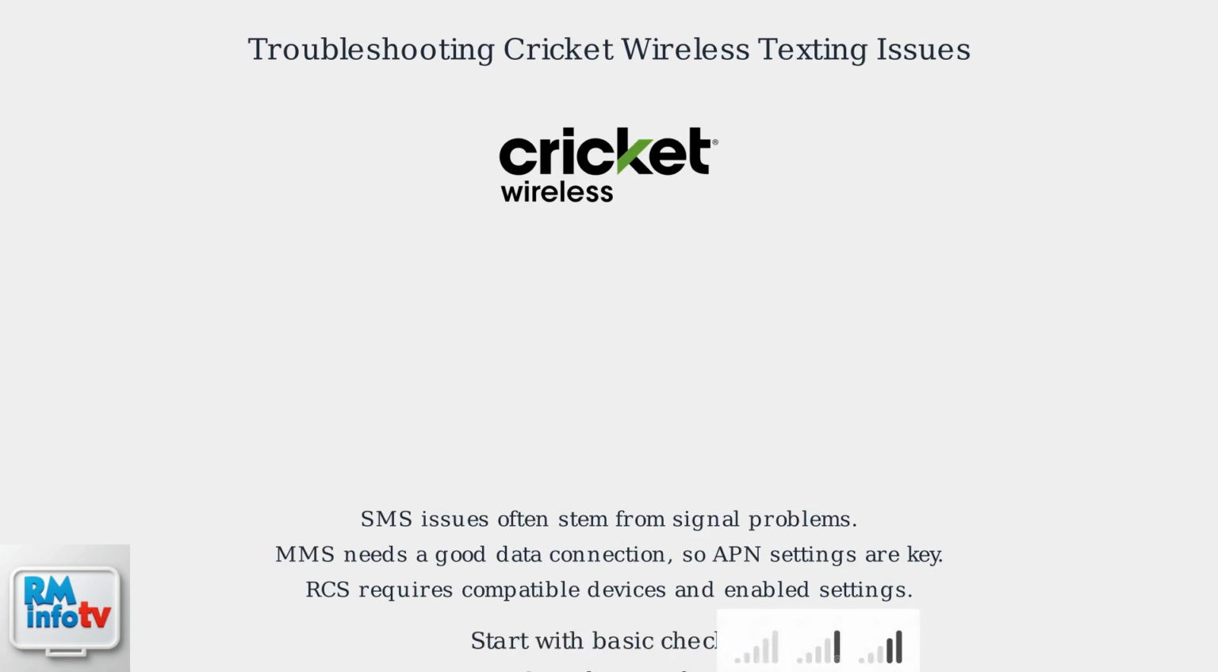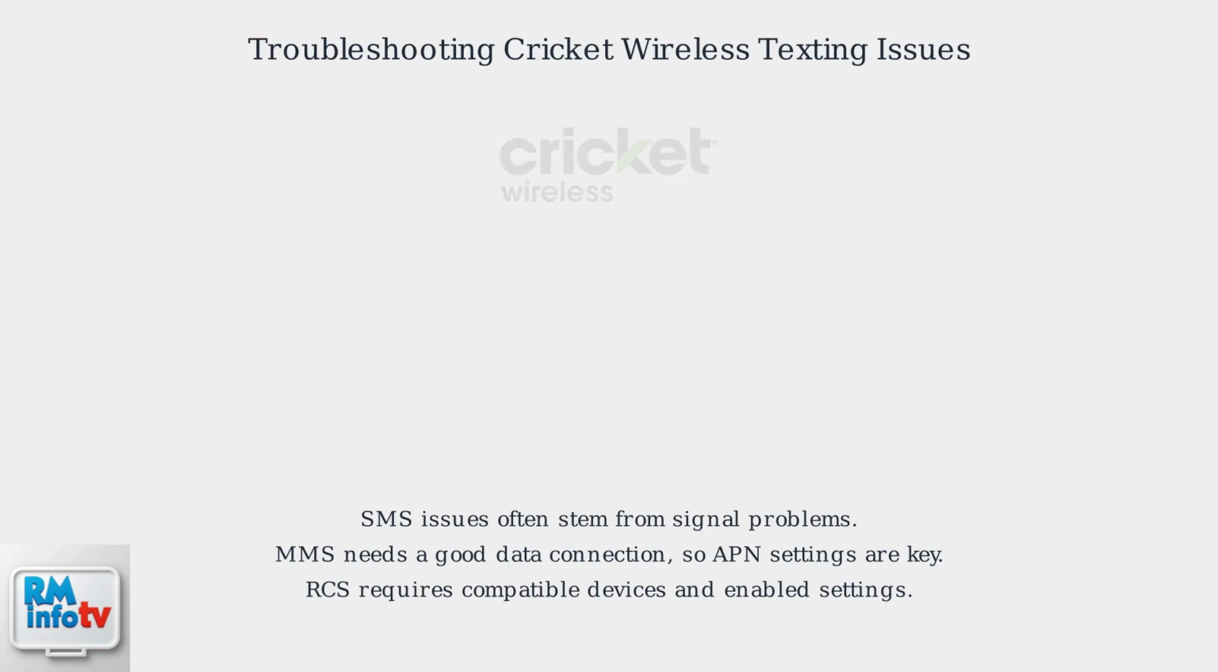Start with basic checks: signal strength, device restart, and clearing your messaging app's cache. Ensure mobile data is enabled. For SMS, poor signal strength or carrier throttling could be the culprit. For MMS, continue to the next segment on APN settings. If using RCS, ensure it's enabled in your messaging app's settings.